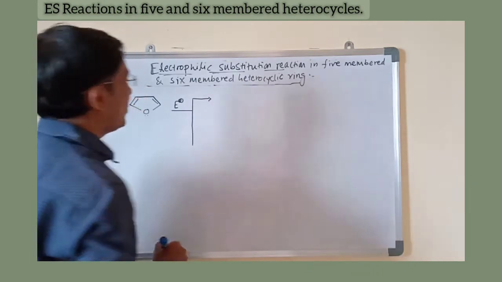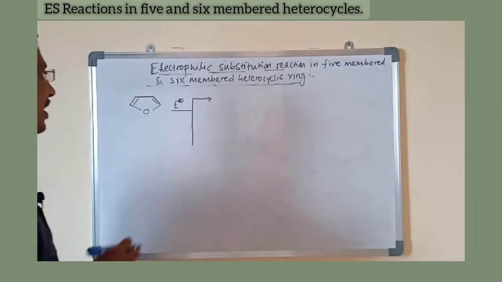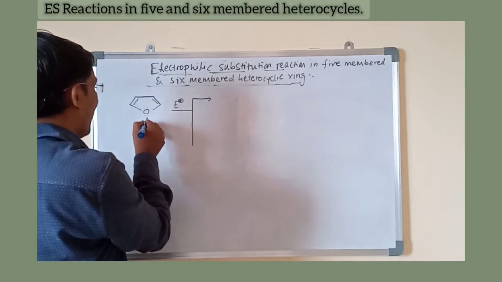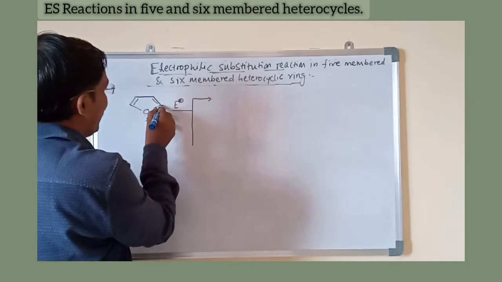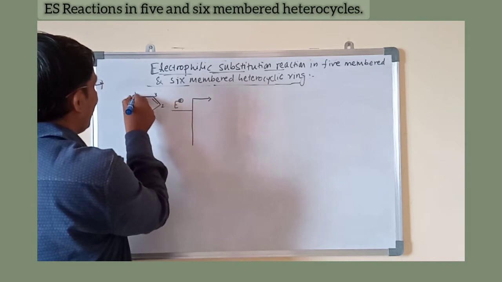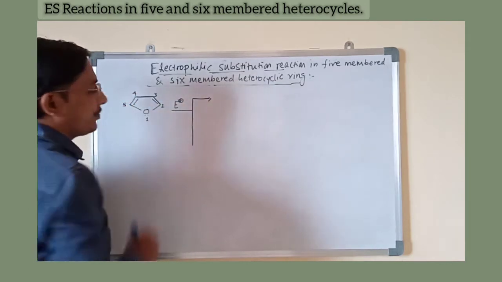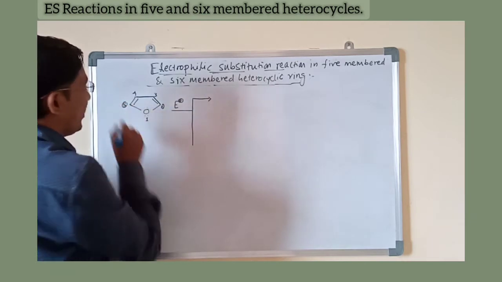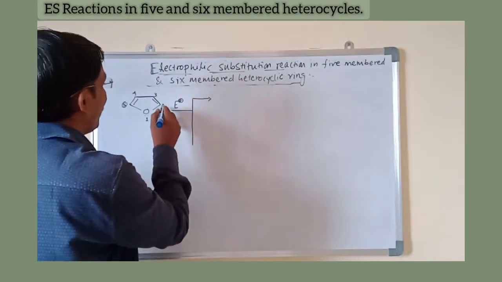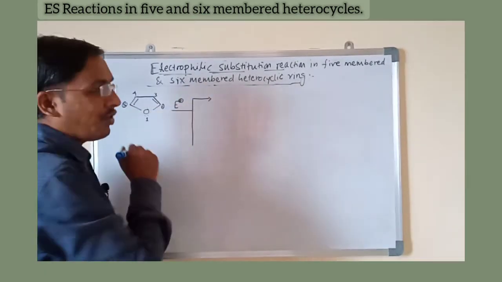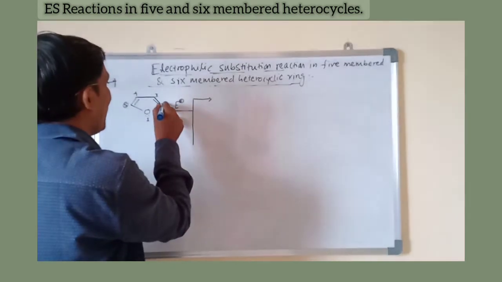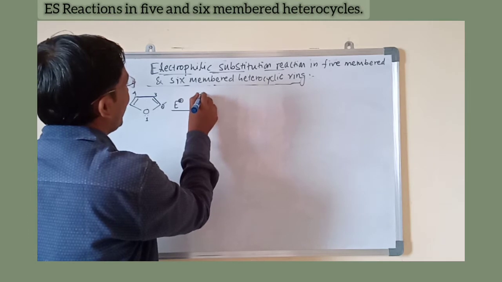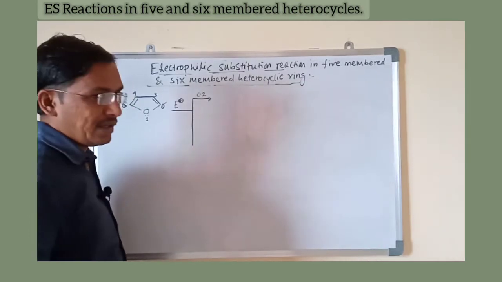Different probabilities of electrophilic substitution: this is the first position, the heteroatom, this is second, this is third, this one is fourth and fifth. The second and fifth positions are equivalent. That's why we have to take one position out of those two, the lowest position, as C2. Here we will say the electrophilic substitution at C2 position.